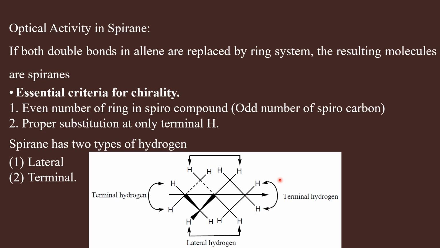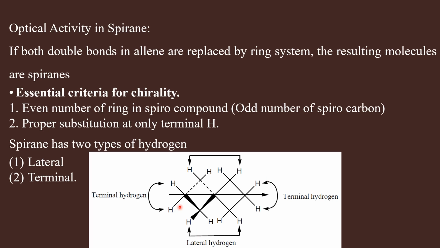And as in the case of allenes, we need not worry about the sizes of the groups present here, but the groups present here should be different. And the hydrogens present in the other carbon atoms are called lateral hydrogens. So these are lateral hydrogens and these are terminal hydrogens.